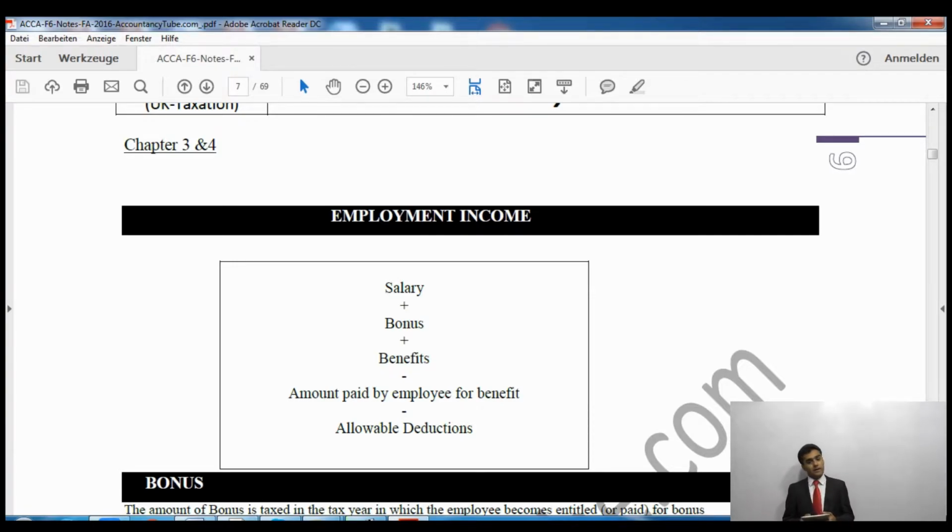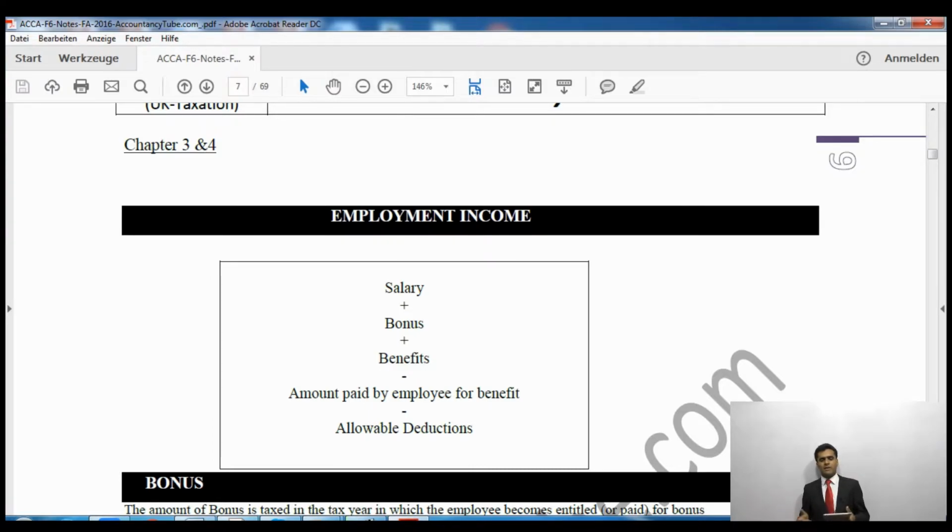The next thing which the company pays is the benefit. Now, the benefit could be paid in many different ways. There are about 45 sorts of benefits which we will study, and it is not limited to those 45 benefits. There are many others as well which I haven't listed in these notes.